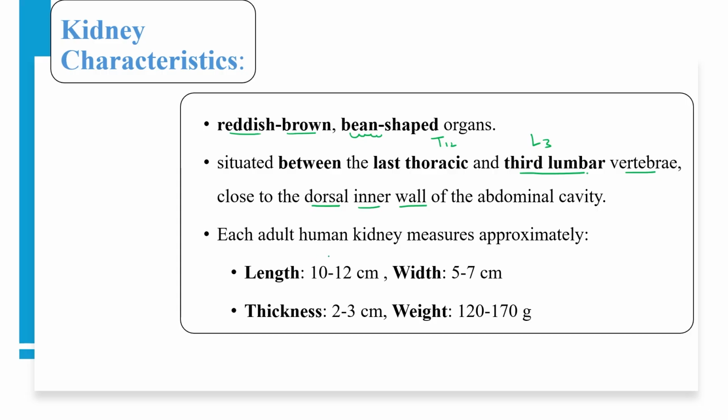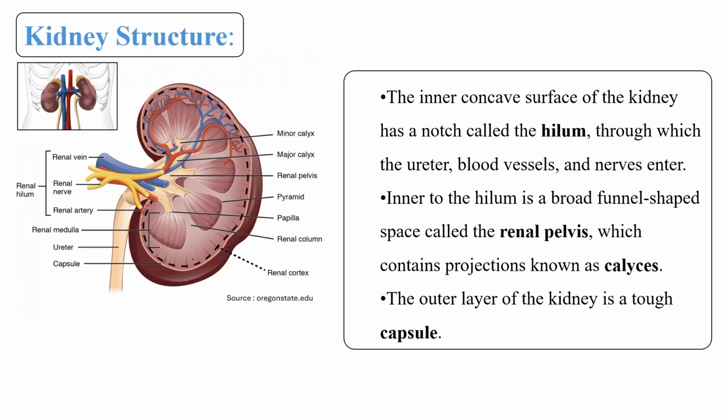Each adult human kidney length is approximately 10 to 12 centimeters, width about 5 to 7 centimeters, thickness about 2 to 3 centimeters, and the weight about 120 to 170 grams. So this is the overall measurement of our kidney. Reddish brown in color, bean shaped, present between last thoracic and third lumbar in the dorsal side of our abdominal cavity, and other measurements are as we have just discussed.